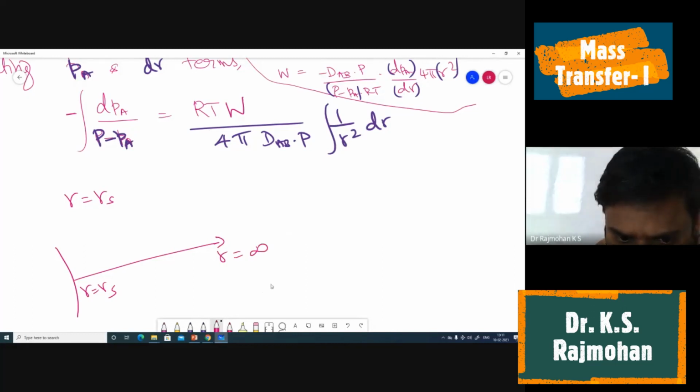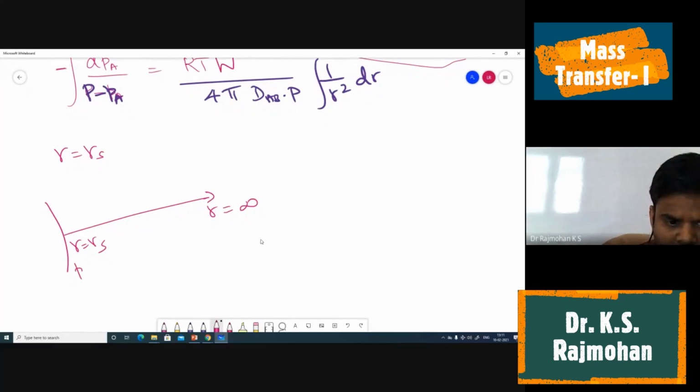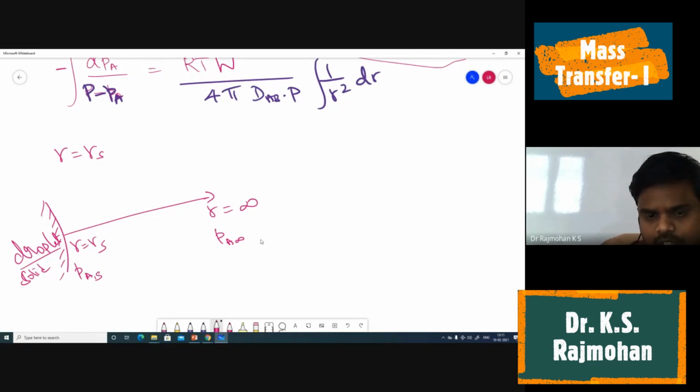When r equal to rs, we have a concentration PAS at the surface, and when r equal to infinity, we have PA infinity. Understood? So this is our droplet or any solid ball, a naphthalene ball. From the surface to the infinity distance, molecular diffusion is taking place. So we have a flux equation.